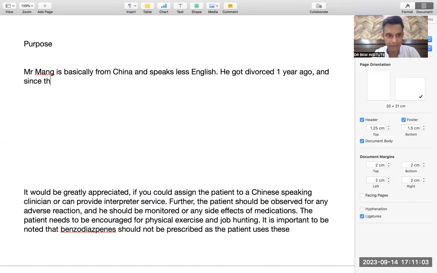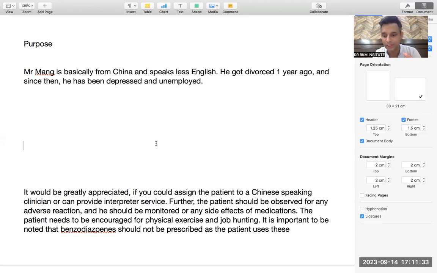since then he has been depressed. So you use "has been" with "since". He has been depressed and unemployed. Now, this is a wonderful sentence that will tell the examiner that you are very good at English. So, with the usage of "since", you use he has been depressed and unemployed. So, he got divorced 1 year ago.